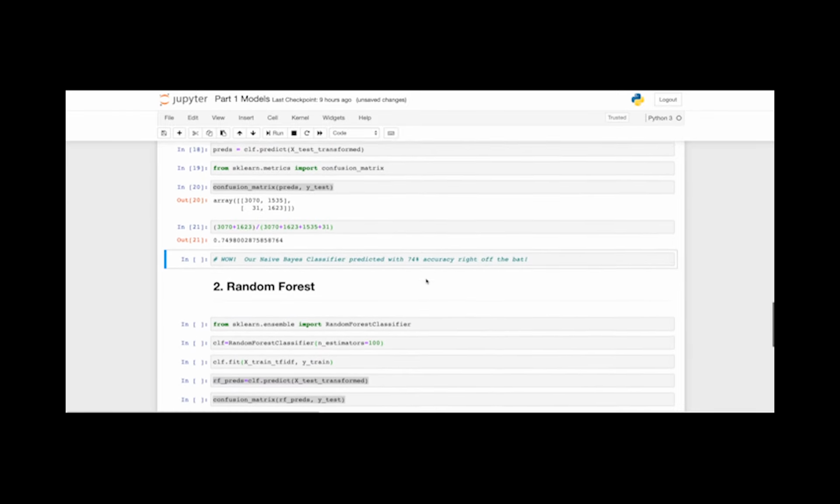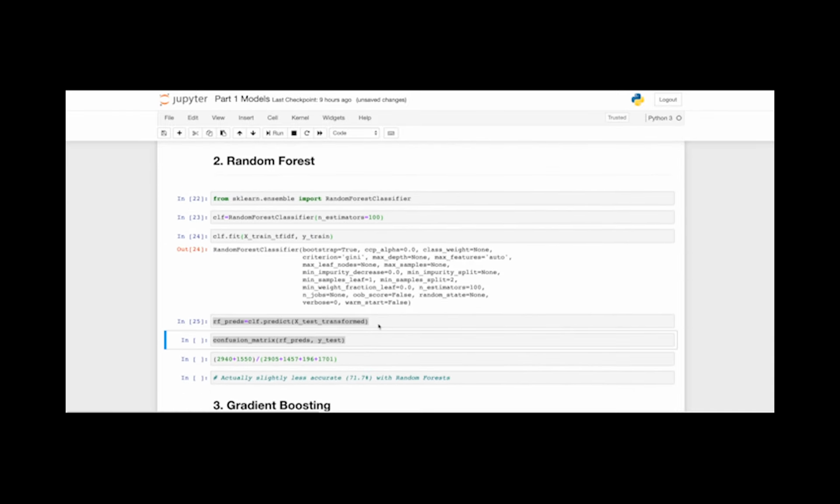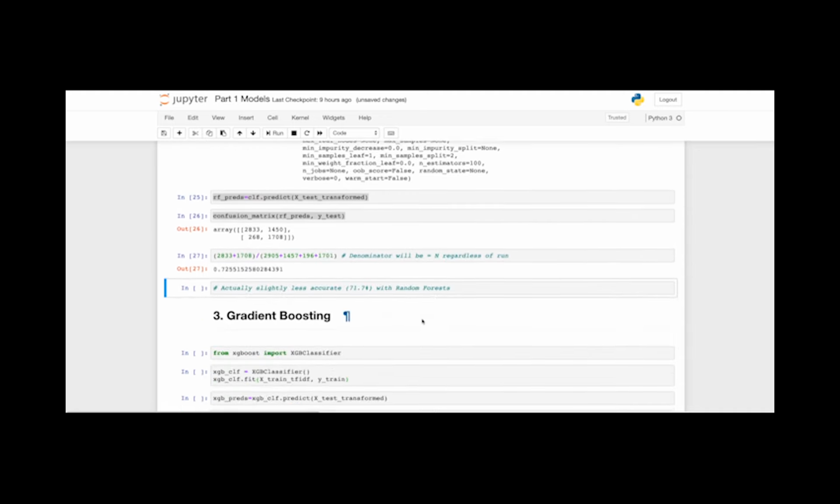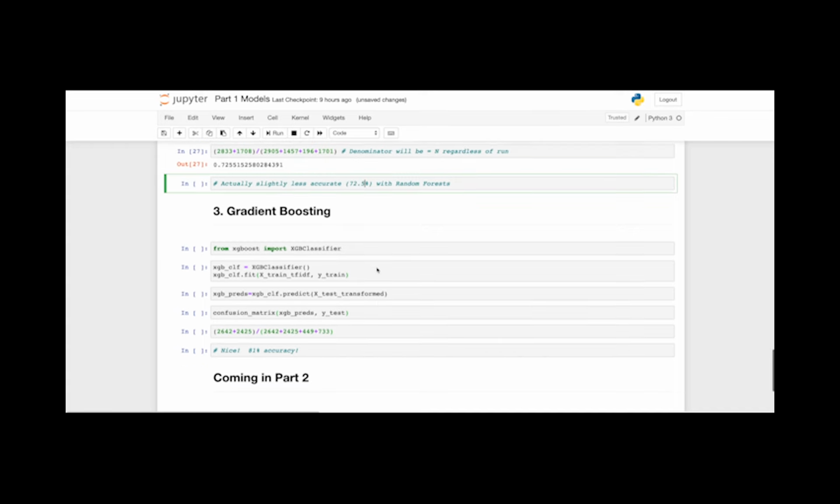Next, we did the same with random forests and achieved a slightly lower accuracy of around 73%. And finally, we used XGBoost and got great, so far, performance at around 80%.